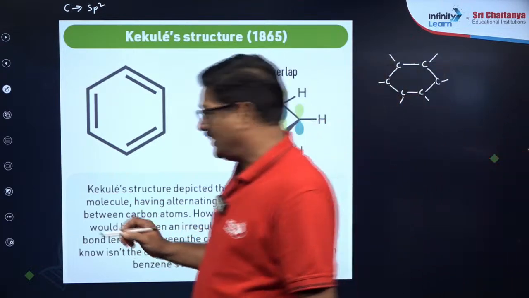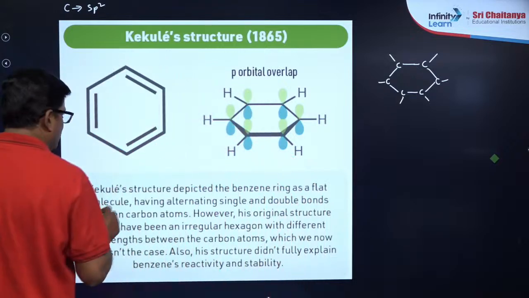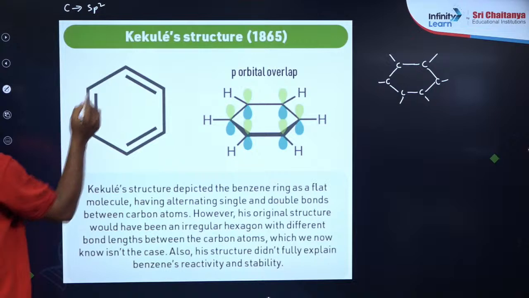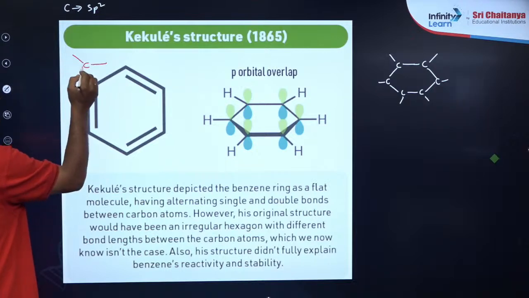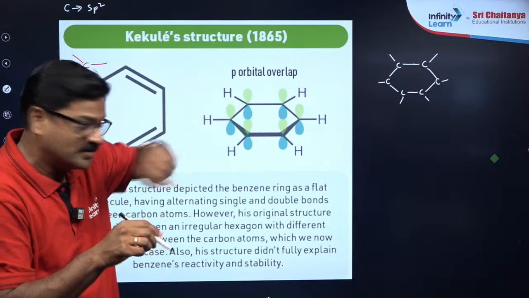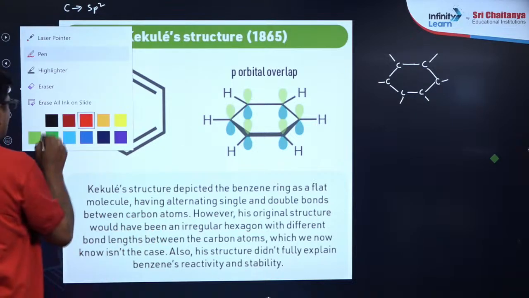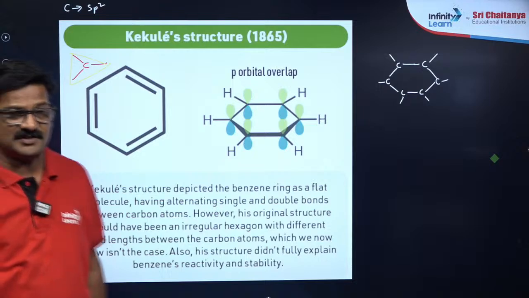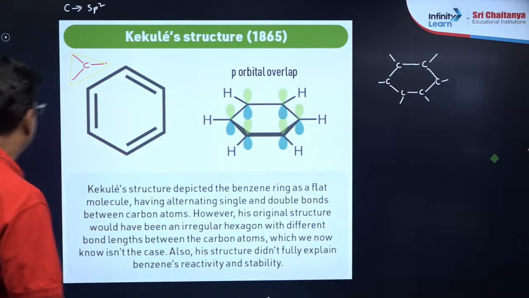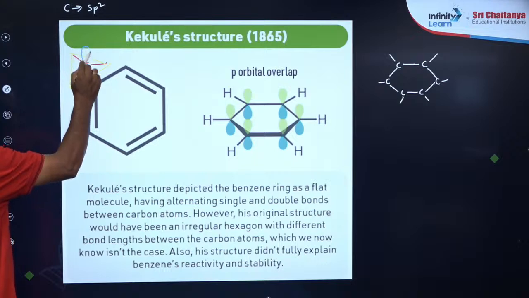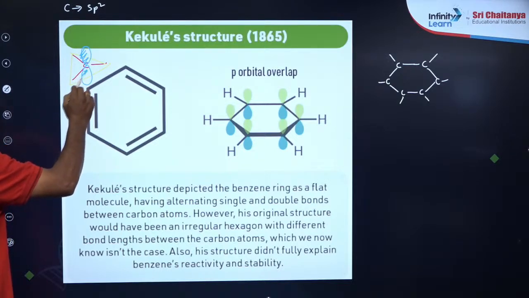So in an sp2 hybridized carbon, you see 1, 2, 3 bonds. It's a planar triangular structure. So this is a planar triangular structure. Ishita, are you able to understand? So above the plane and below the plane, there is an unhybridized pure p orbital.